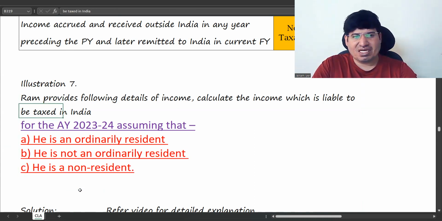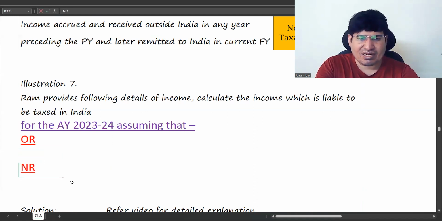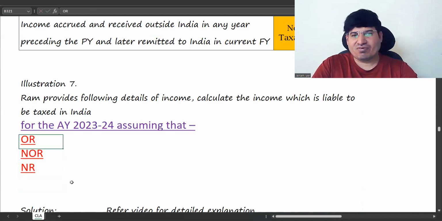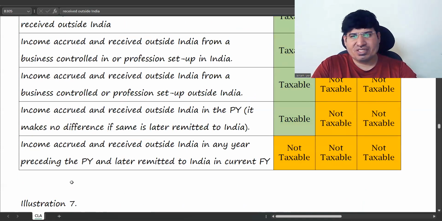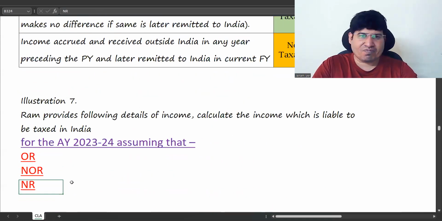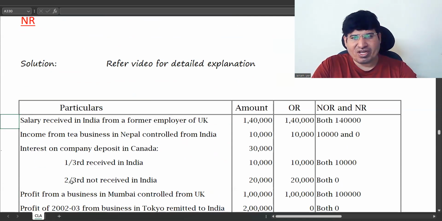They have given us some income for AY 2022-23. They want to ask us which will be taxable in India if he is OR, NOR, NR, for all these three. So basically you have to use this table and answer it. So here, first thing is, see, salary received in India from former employer in UK.